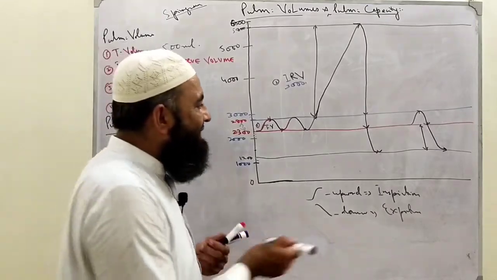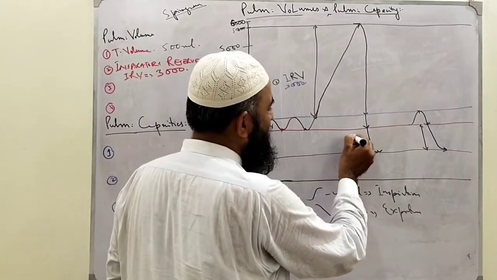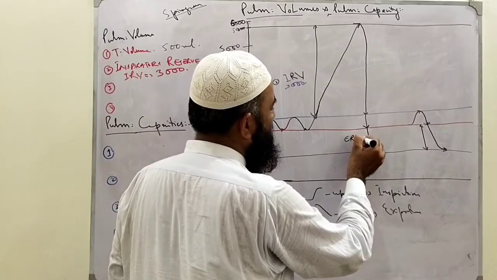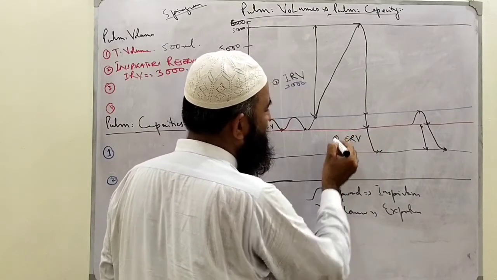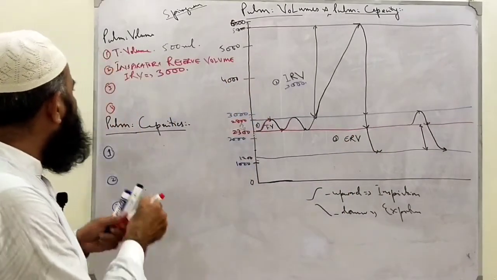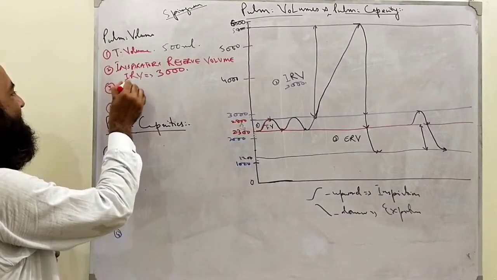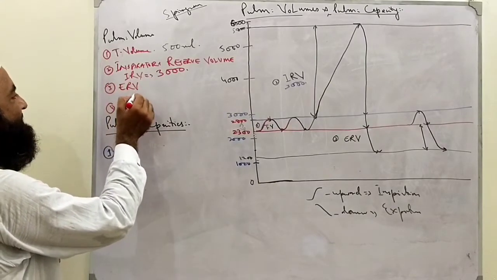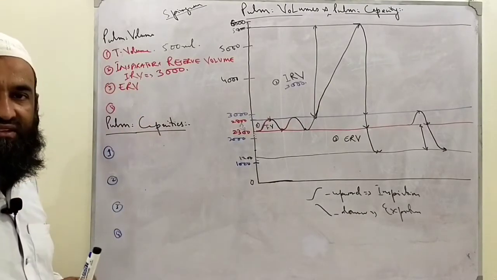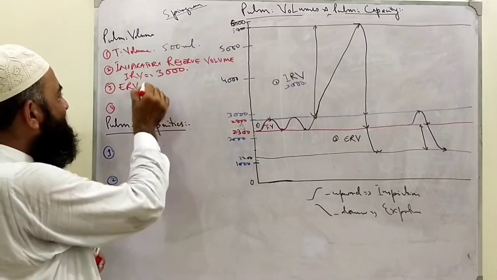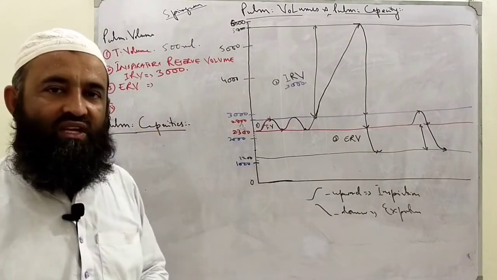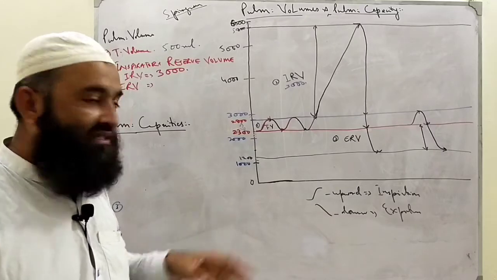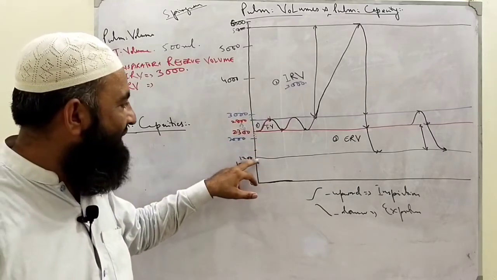This is called another volume, expiratory reserve volume, volume number 3. So we will write down this volume also here, expiratory reserve volume. This is volume number 3. Clear? Now tell me what is its value. Can you calculate its value? This is whole mathematics.